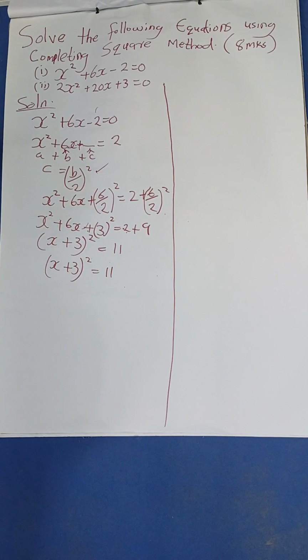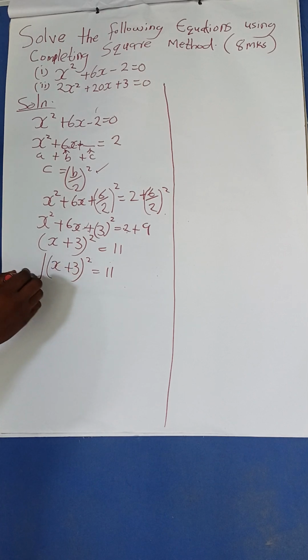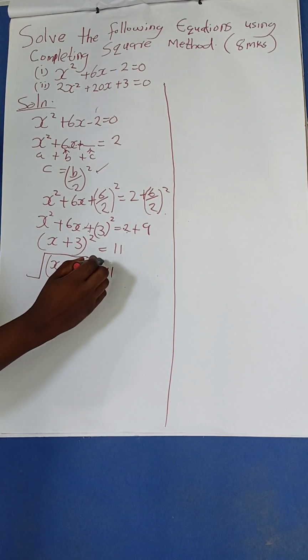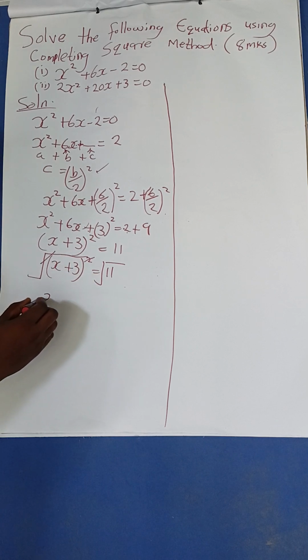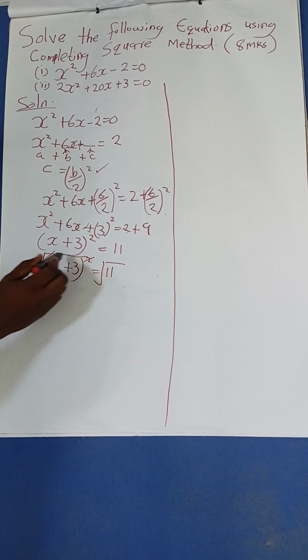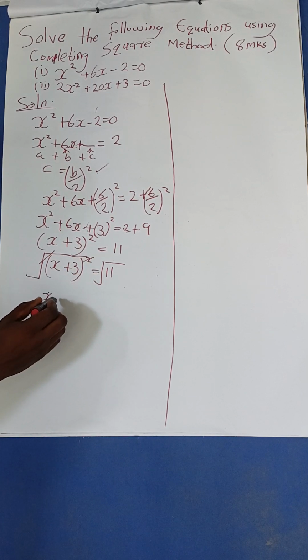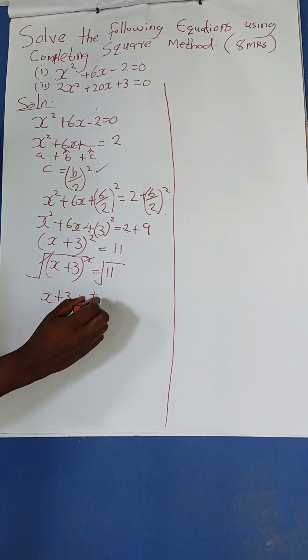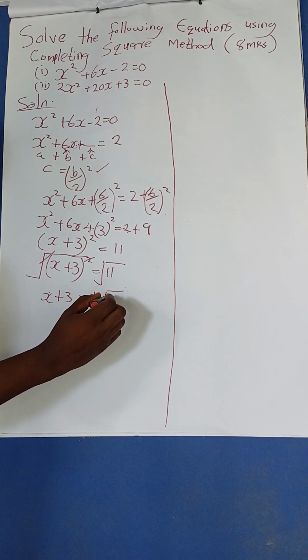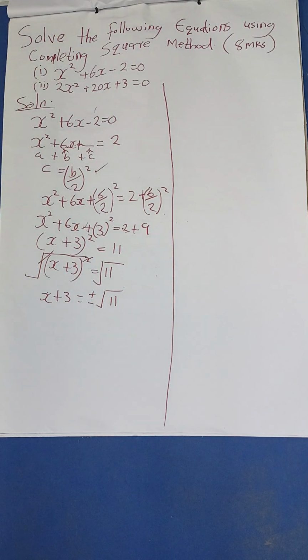Now I want to remove this square. How do you remove a square? You square root both sides. So when I square root both sides, I will have what? The square of this will go with the square root, so I remain with x + 3 is equal to plus or minus the square root of 11. Good. Very easy. Just simple like that.